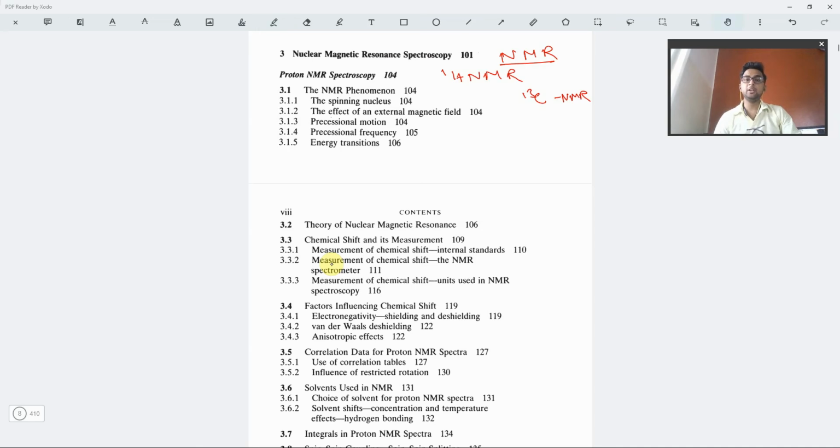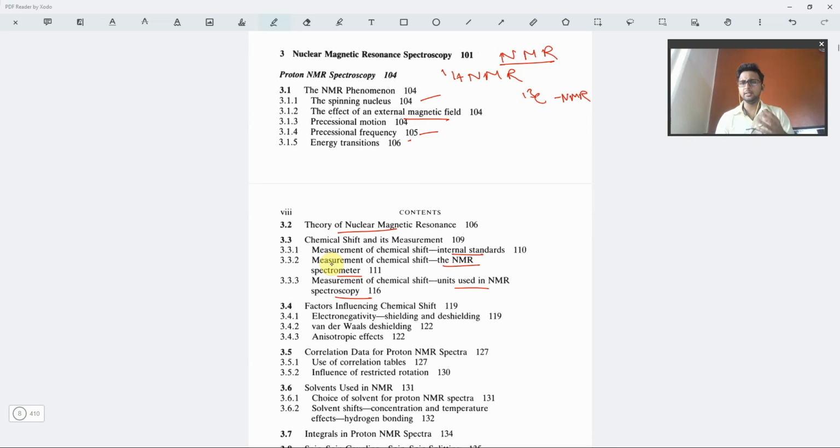So for spinning of the nucleus, the effect of spinning in the magnetic field, what is precessional frequency, and the energy transitions related to that. These are the basic concepts, so you will be learning them quite properly. Then we have the nuclear theory of magnetic resonance. Then we have chemical shift, the internal standard, the NMR spectrometer, and the units used in spectroscopy.